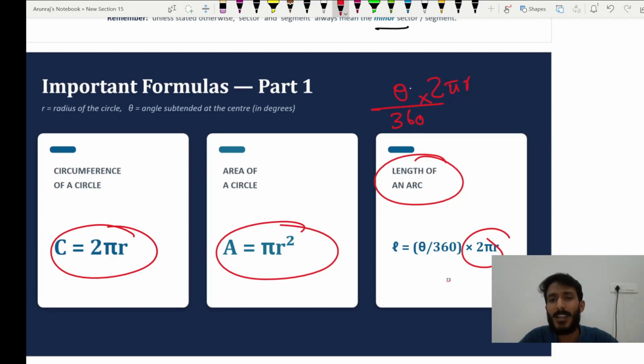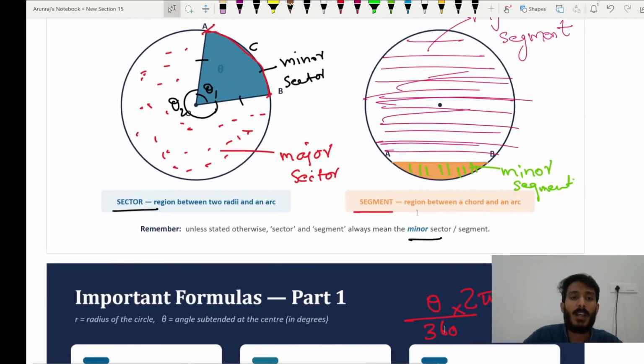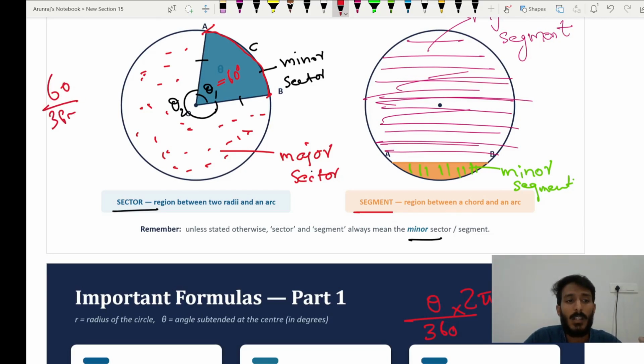If it's covering 60 degrees, put theta is equal to 60. If I covered, for example, theta is equal to 60 degrees, you will get 60 by 360 into 2 pi r. You will get this ACB. If they provide the radius, you can substitute, and you will get the answer.